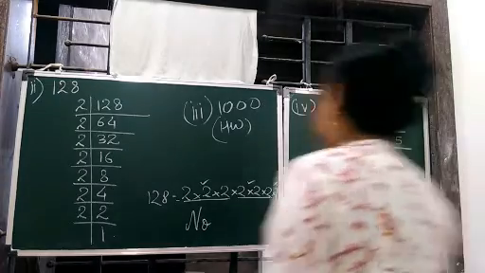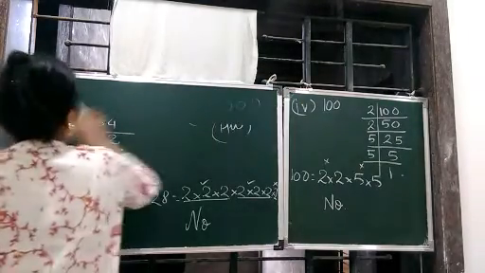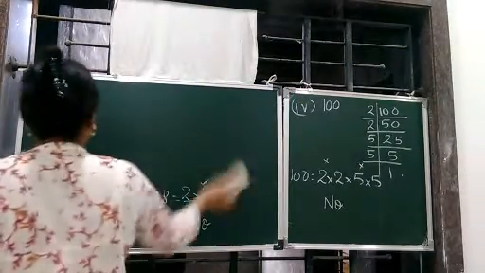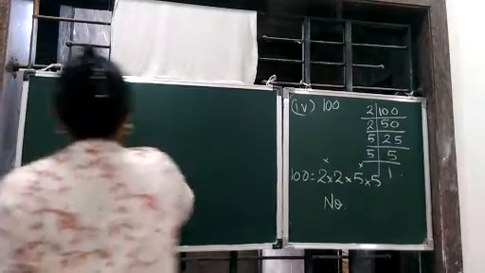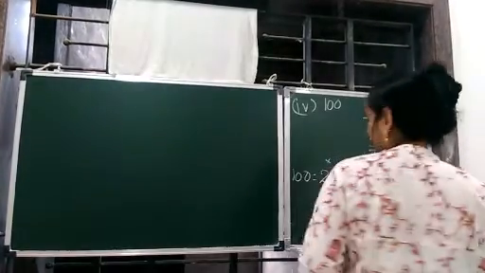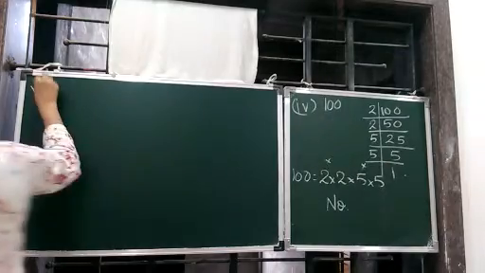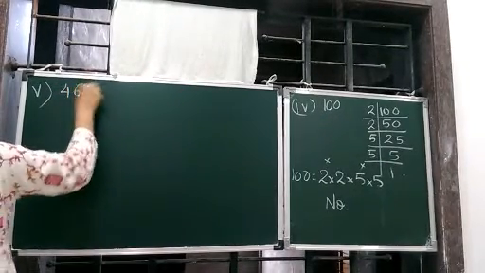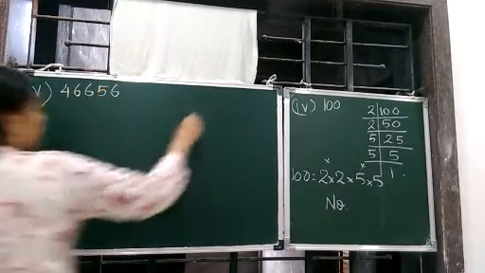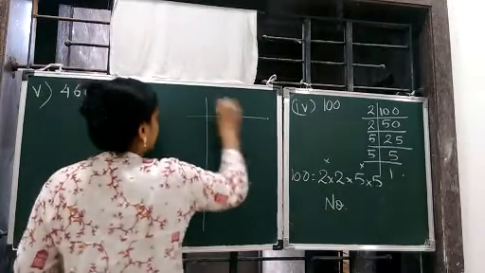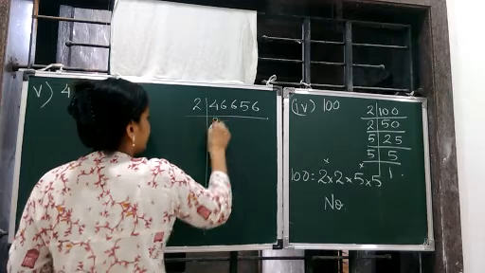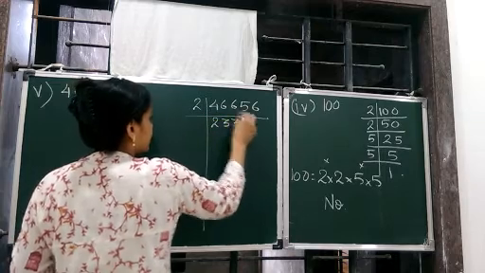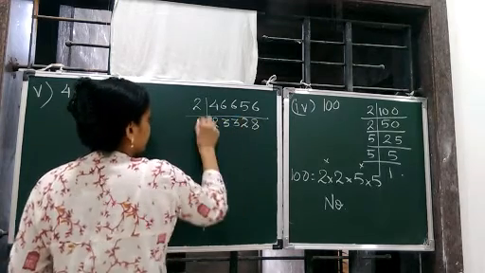Then we start the fifth one, 46656. Starting with 2, 2 2s are 4, 2 8s are 16.